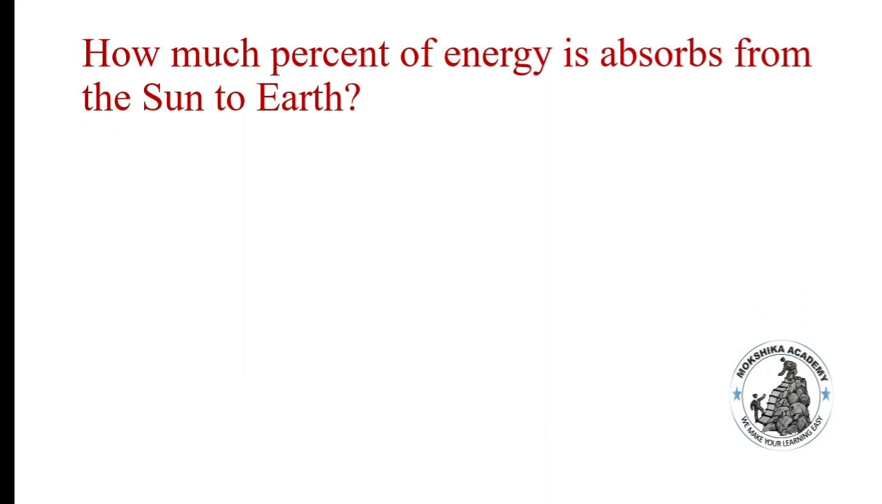Next question, how much percent of energy is absorbed from the sun by the earth? Options are 25%, 50%, 75%, 100%. Correct answer is option B, 50%. When the earth receives energy from the sun, the surface of the earth only absorbs 50% of its radiation.